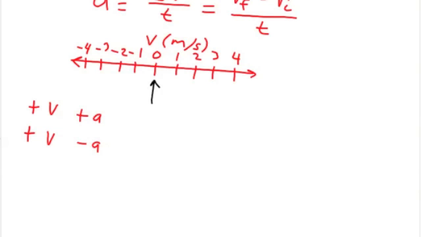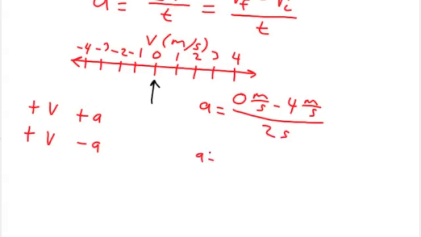So if you calculate the acceleration, let's say this change in velocity took place in 2 seconds. I'm just making up times. So the acceleration in this case would be, the final speed would be 0 meters per second. The initial speed would be 4 meters per second. The time in this case is 2 seconds.